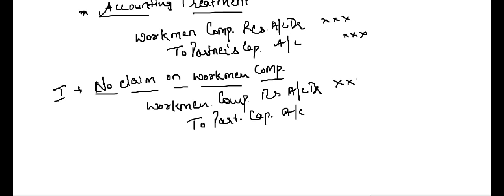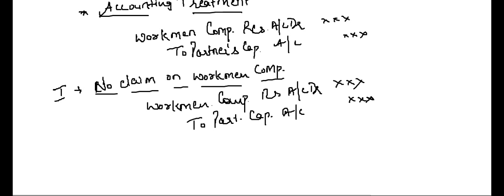What it means, that during the year there is no casualty at all. You have created a workman compensation reserve, but there is no casualty. So what will you do is, whatever the reserve is there, workman compensation reserve account debit to partners capital accounts. The whole of reserve will be distributed among partners.